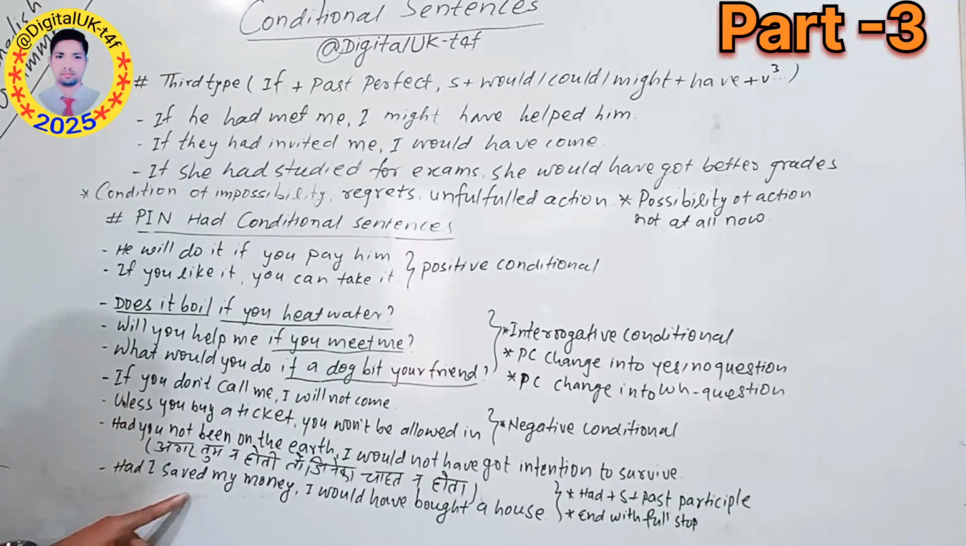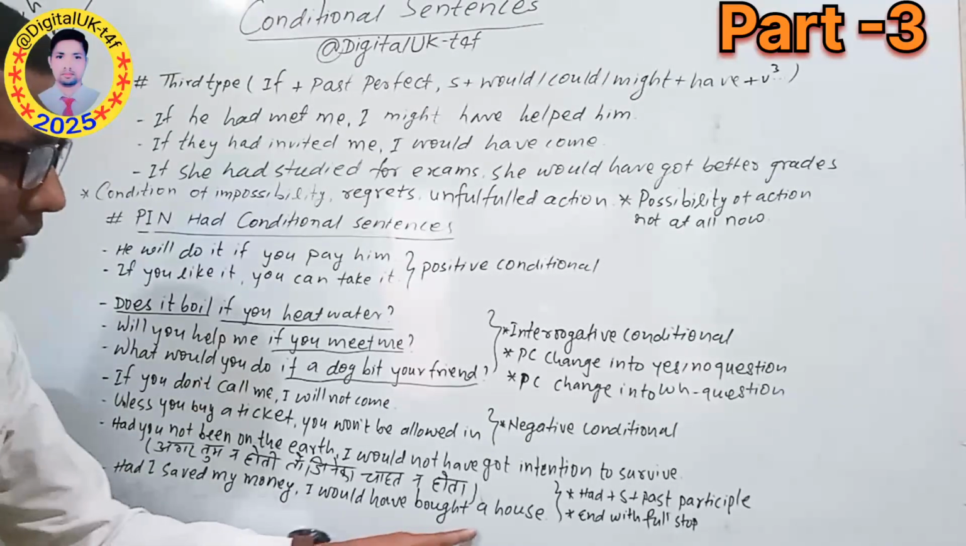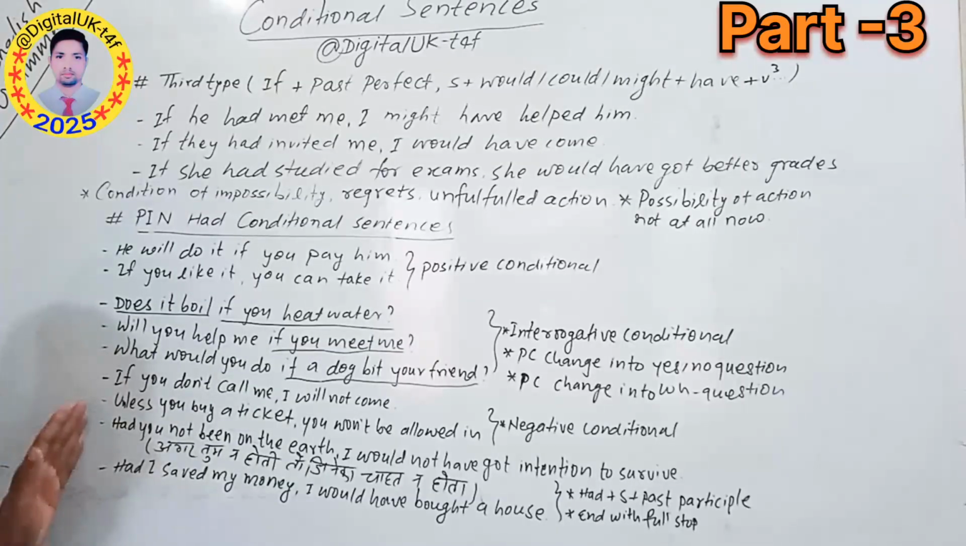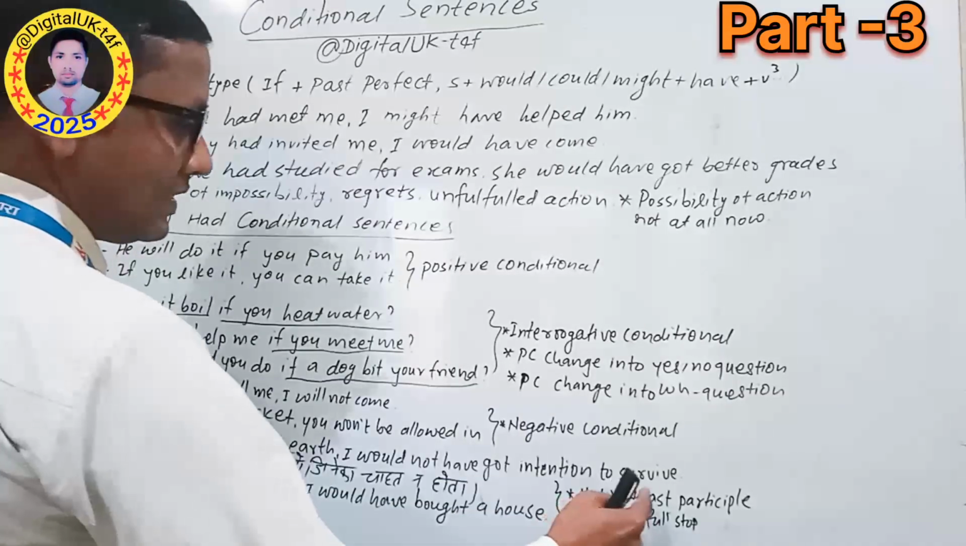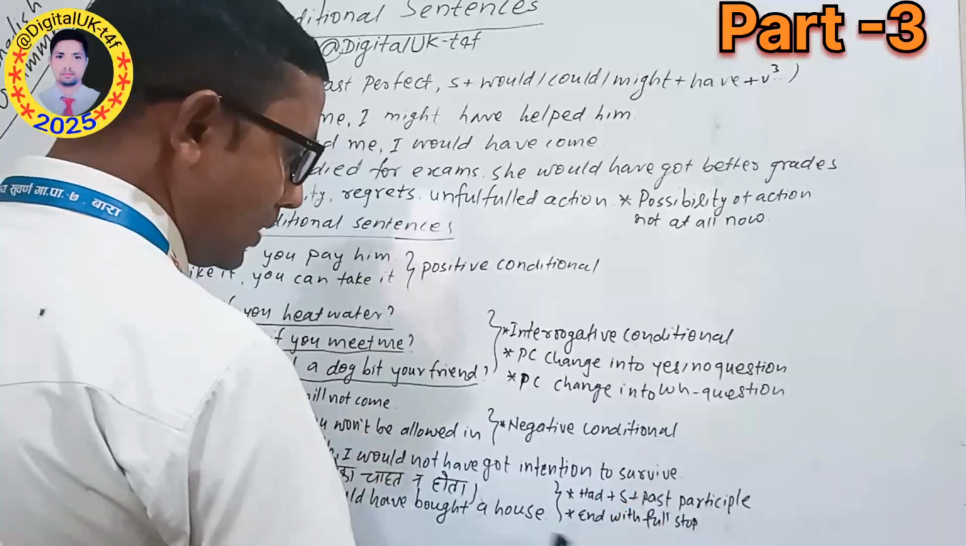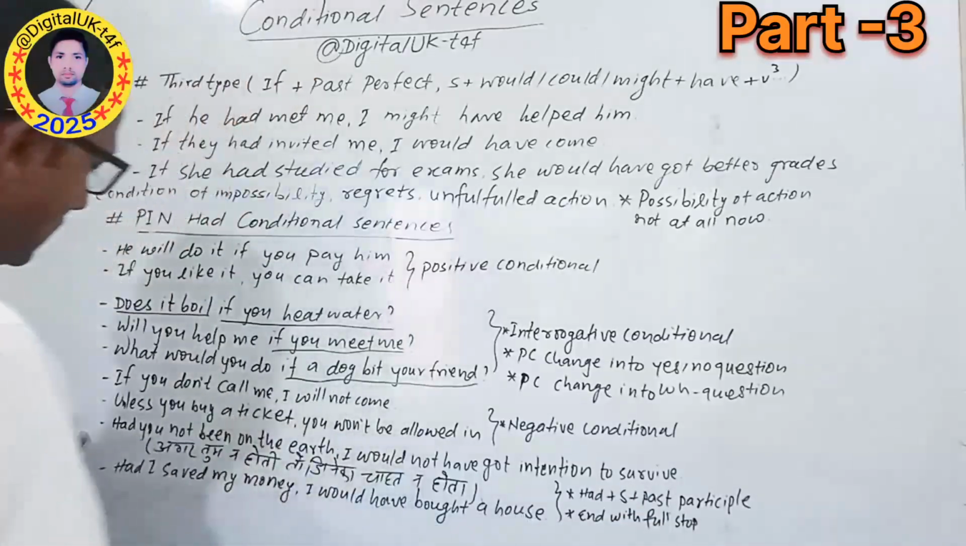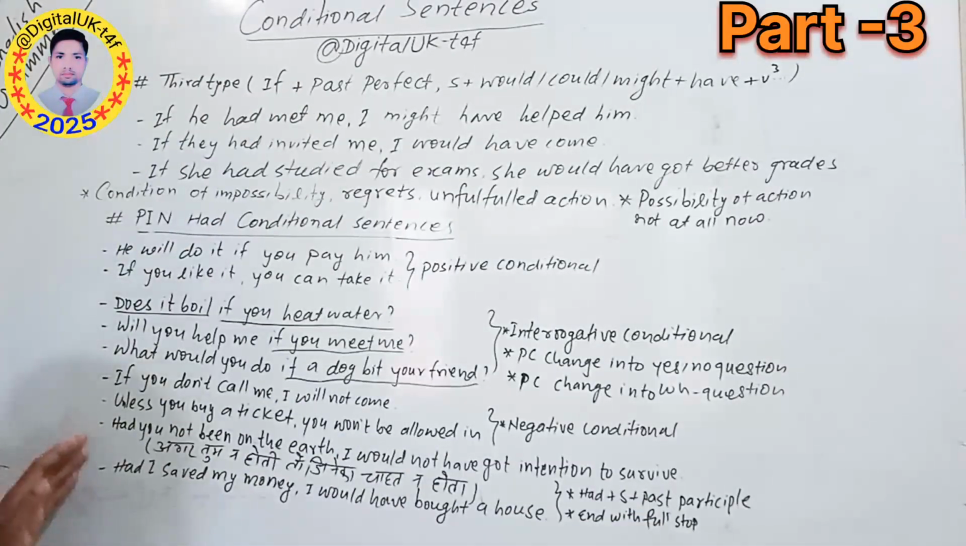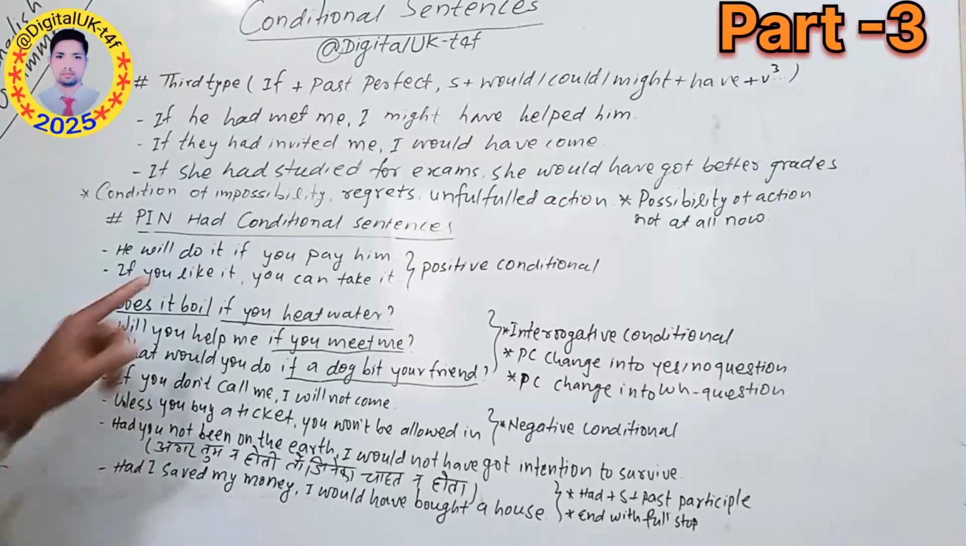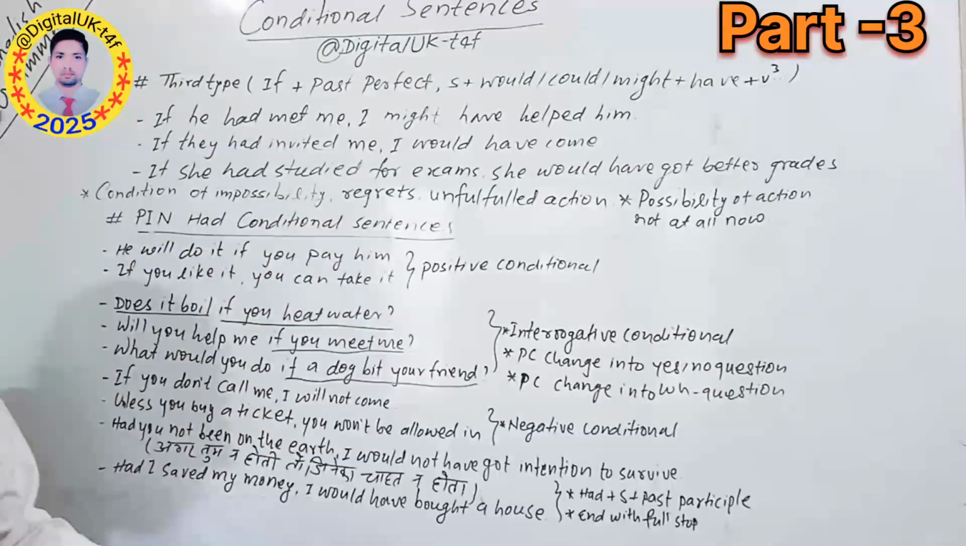Likewise, had I saved my money, I would have bought a house. So this sentence looks like a yes/no question, but it is not a yes/no question. You can see this sentence doesn't end with a question mark, no question mark. So here we should focus on it. This type of sentence is called a had conditional sentence. So you can see the structure of this one.